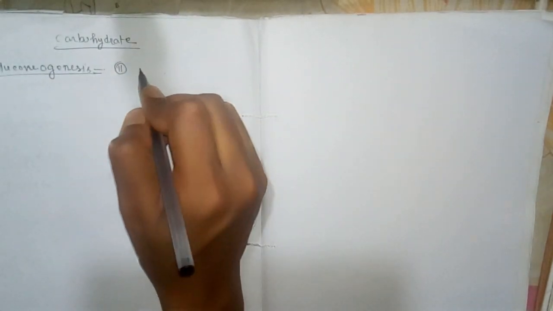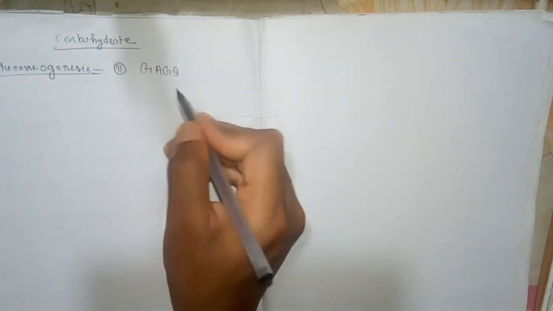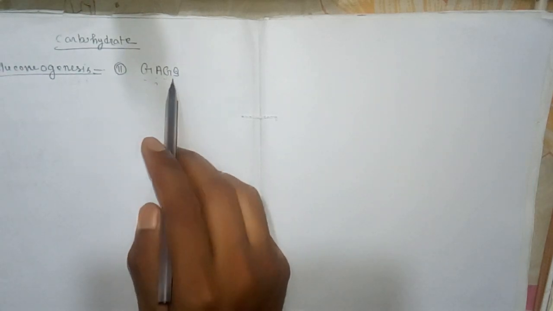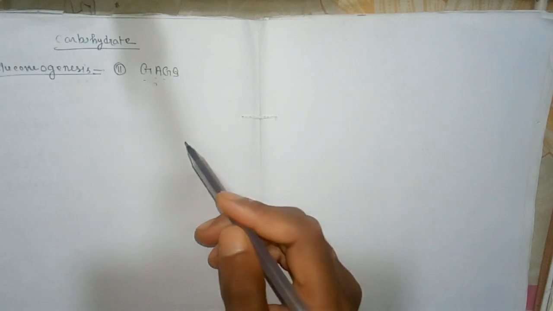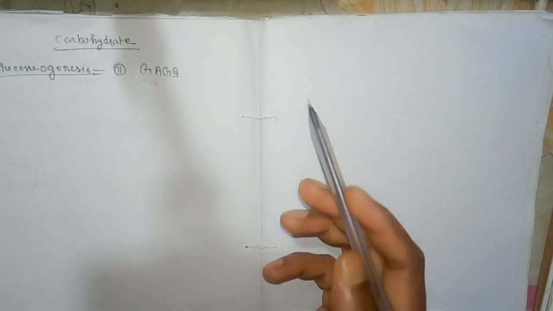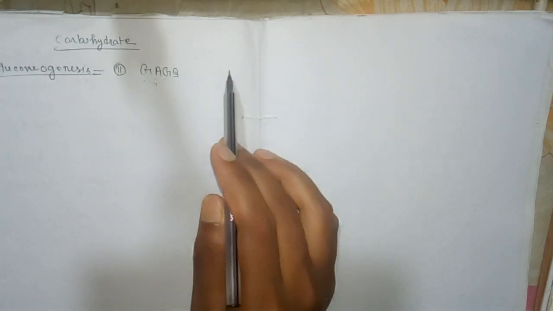So now the next topic after gluconeogenesis is mucopolysaccharides or GAGs. Mucopolysaccharides, the second name is glycosaminoglycans. GAGs, mucopolysaccharides, are heteroglycans made up of repeating units of sugar derivatives, namely amino sugars and uronic acids. They are more commonly known as glycosaminoglycans.